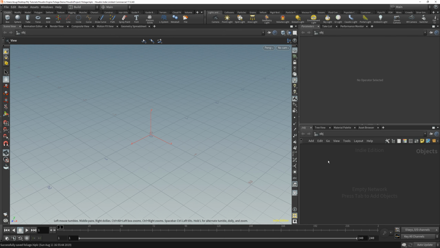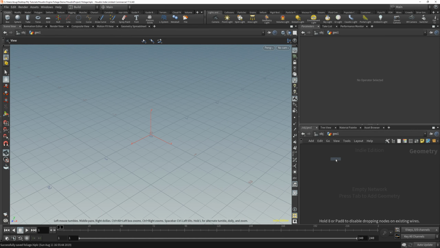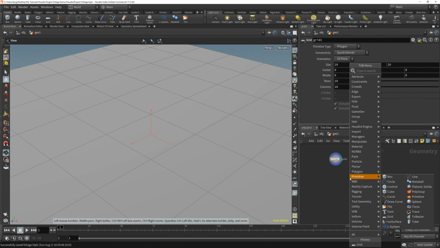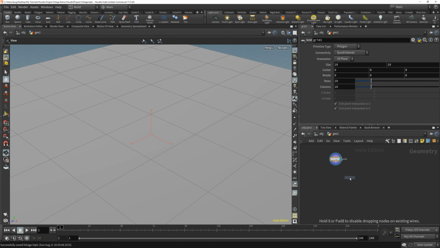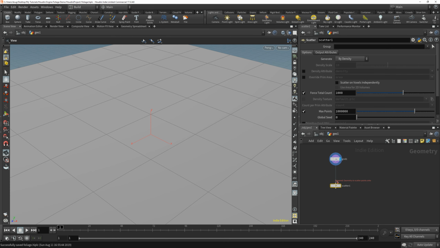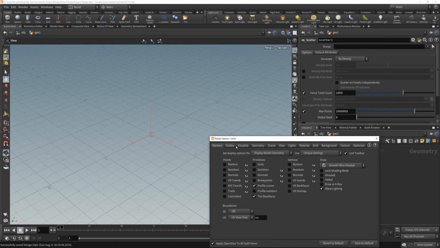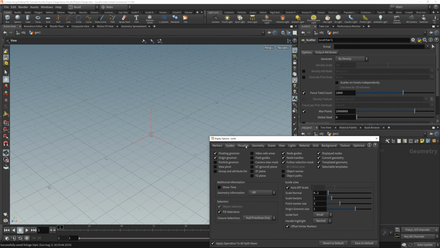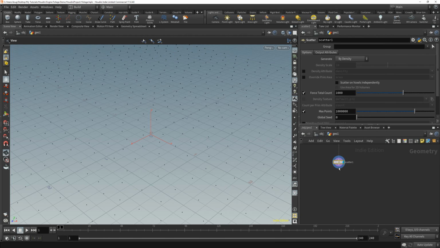So here's a blank project. I'm going to put down a geometry node, dive in, and create a grid. I'm going to put a scatter node down. Let me increase the size of these points so you can see them a little bit better. And then I'm going to put down a copy to points node.